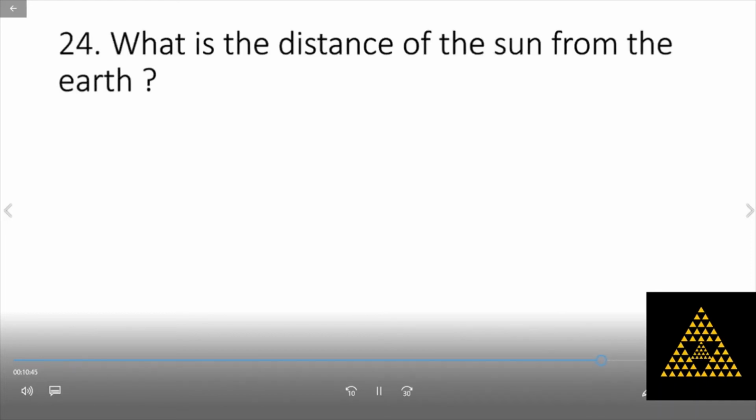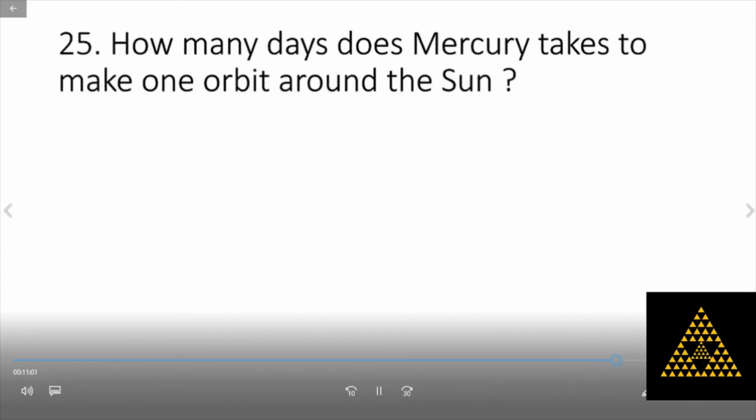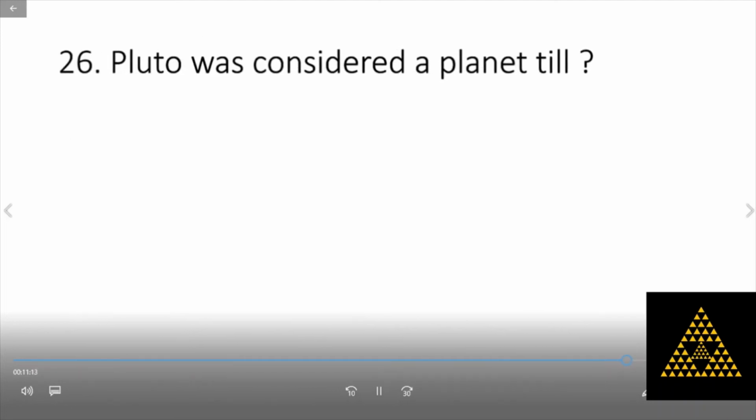What is the distance of the Sun from the Earth? The Sun is 150 million kilometers away from the Earth. How many days does Mercury take to make one orbit around the Sun? 88 days. Pluto was considered a planet till August 2006.